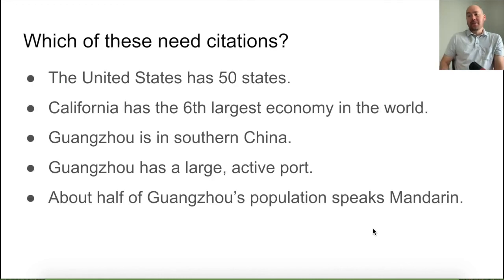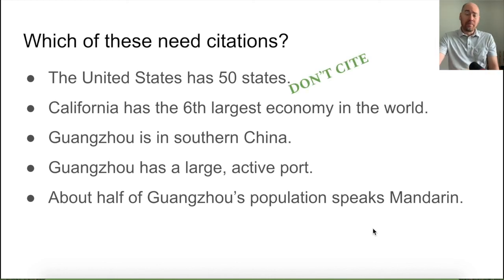A lot of students wonder about the difference between common knowledge and not common knowledge. Like I said in the last slide, if it's not common knowledge, then you need to tell where you got that information from. So which of these do you think need citations? Which of these are not common knowledge? The United States has 50 states. I think that is common knowledge. I think everybody knows that about the United States. I don't need to cite that.